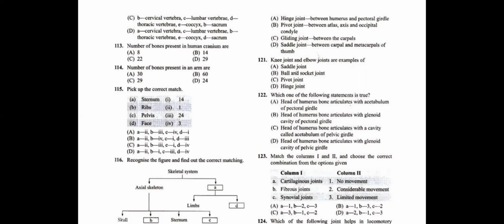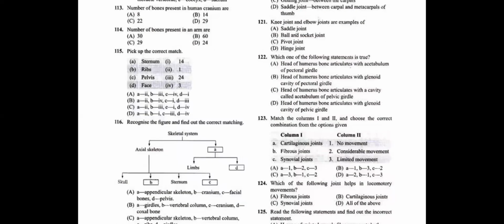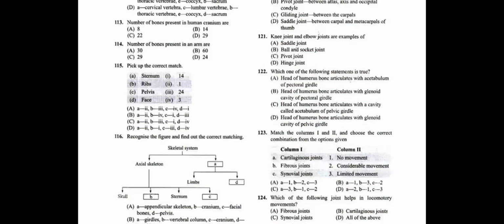Now question number 122. Which of the following statements is true? Question number 122 is B. A says the head of the humerus bone articulates with the acetabulum of the pectoral girdle. Head of the humerus articulates with the acetabulum? The acetabulum is found in the pelvic girdle, not in the pectoral girdle. So B statement reads correct, students.